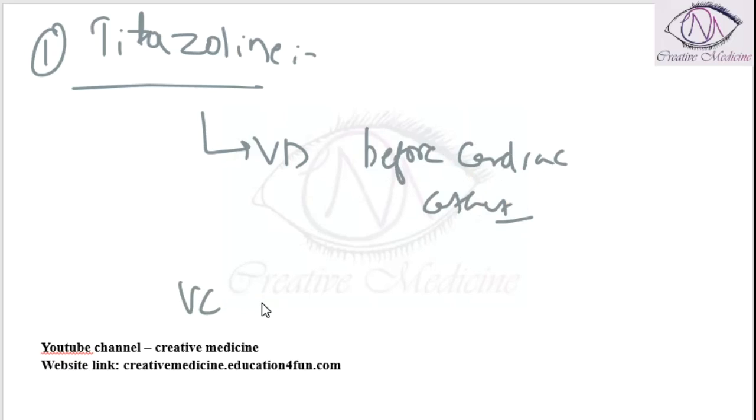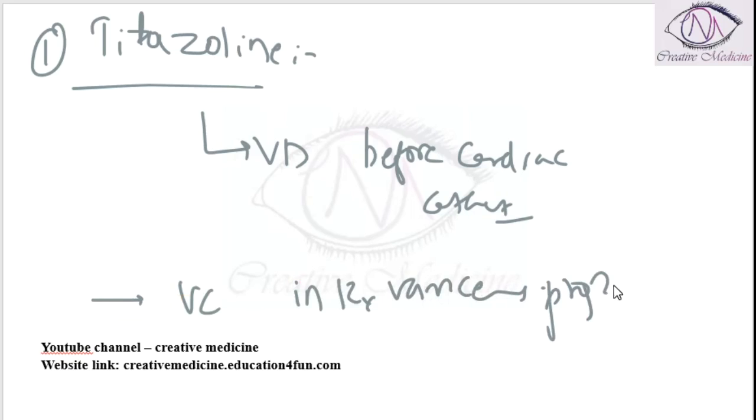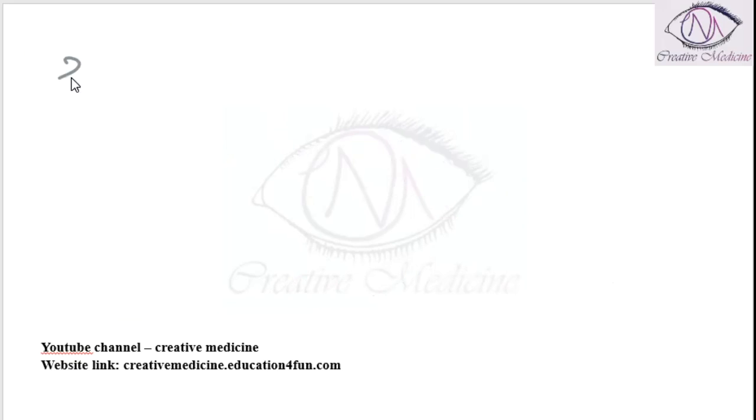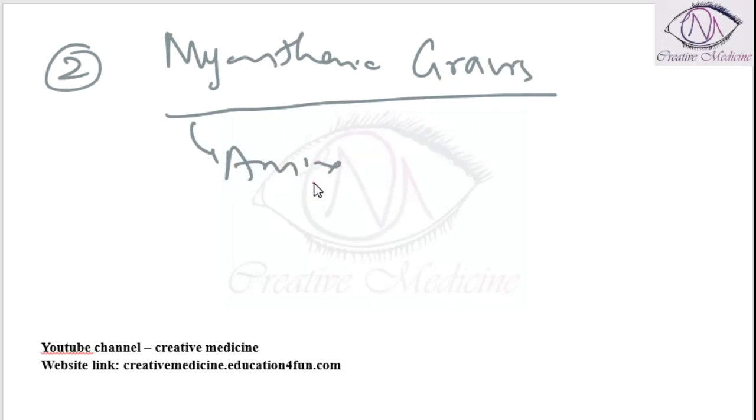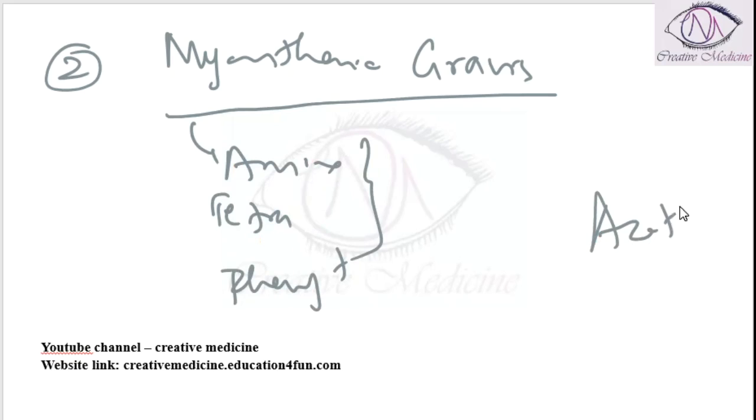The drug which is used as a vasoconstrictor in treatment of varices is propanolol. Myasthenia gravis. The drugs which aggravate myasthenia gravis are aminoglycosides, tetracycline and phenytoin. Azathioprine does not aggravate myasthenia gravis.